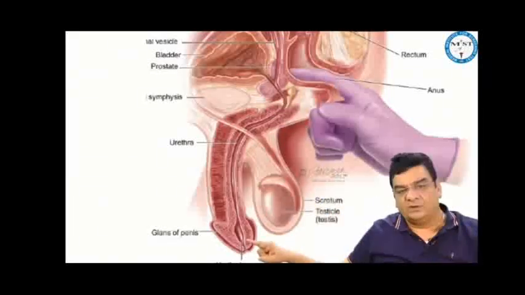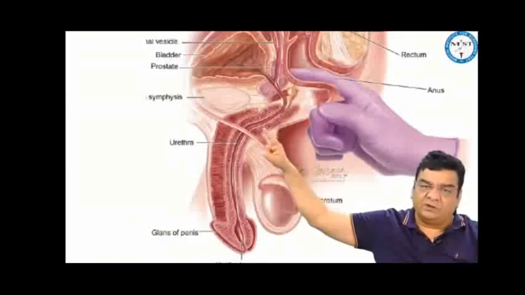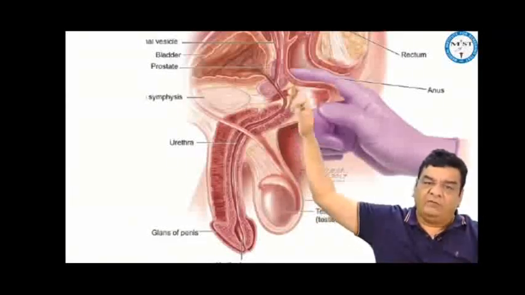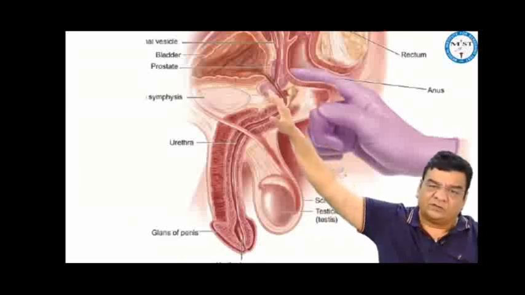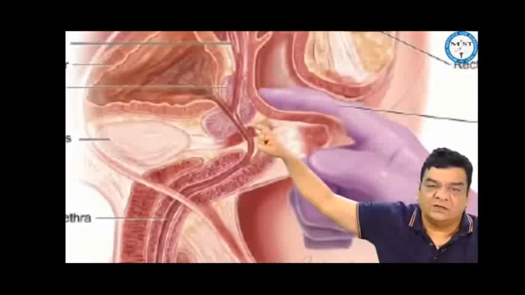Penile urethra is protected by the penis, so it is saved. That means injuries can be seen either in the membranous urethra or the bulbar urethra. Out of these two, bulbar urethral injuries are the most common. However, in a pelvic fracture road traffic accident where the pubic bone is fractured, there are more chances of injury to the membranous urethra. And in these cases, the most common site of injury is near the apex of the prostate.